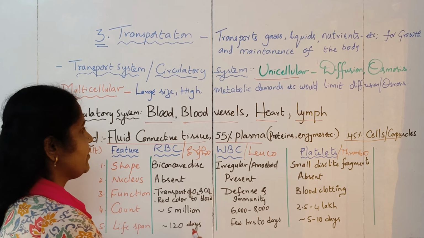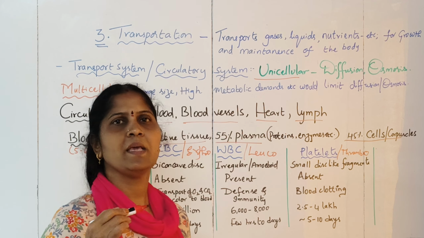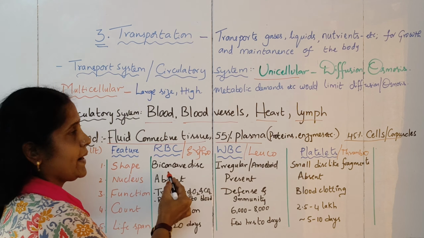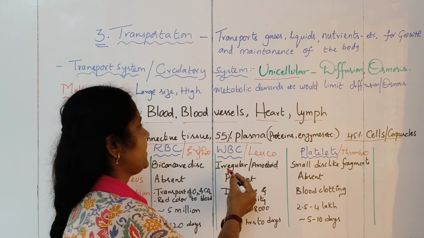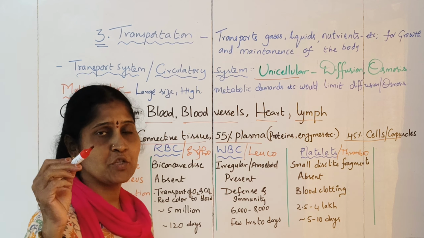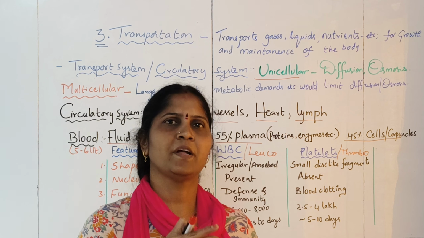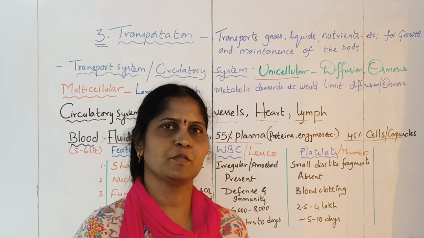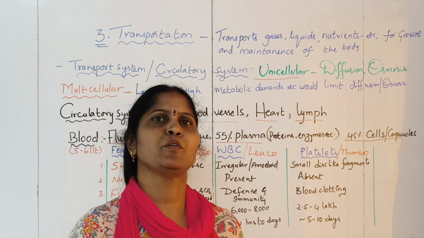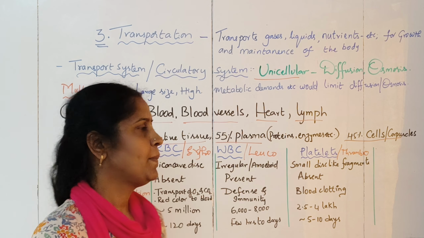So let us quickly see the features in the form of differences, so that if it is asked in the exam, it will be easy for you to answer. Coming to the shape, RBC are biconcave discs, WBC are irregular or amoeboid in shape, and platelets are small disc-like fragments. Actually, platelets are formed from a big cell. By breaking of that cell, the platelets will be formed, so they look like fragments. Big cells called the megakaryocytes will be broken off to give the fragments of thrombocytes or the platelets.